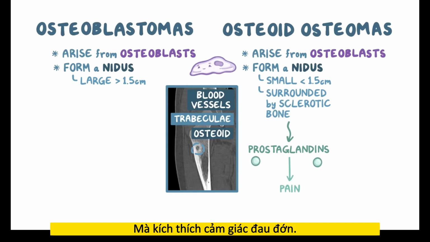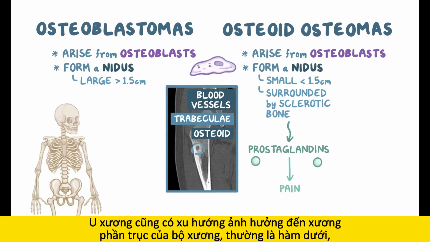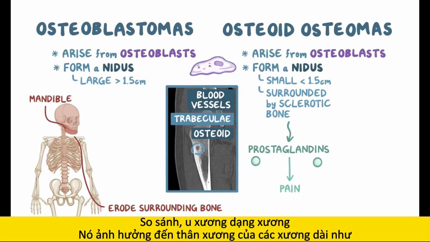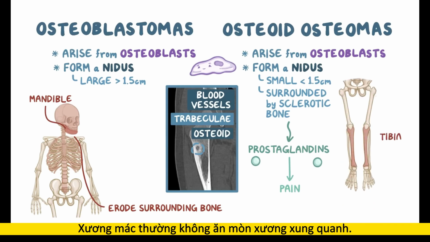Osteoblastomas also tend to affect the bones of the axial skeleton, usually the mandible, and erode the surrounding bone. In comparison, osteoid osteomas typically affect the diaphysis of long bones like the tibia and don't usually erode the surrounding bone.